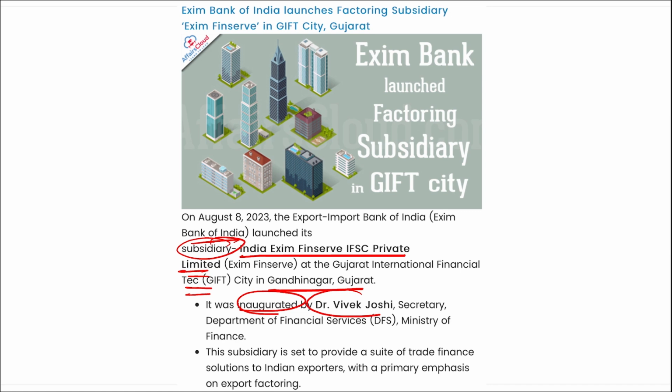This was inaugurated by whom? Dr. Vivek Joshi, who is the Secretary for the Department of Financial Services. The services by Exim FinServe will improve cash flow and reduce payment risk for exporters. Also, it will enhance the export competitiveness of MSMEs, as they can provide attractive credit terms to buyers without facing associated risks.